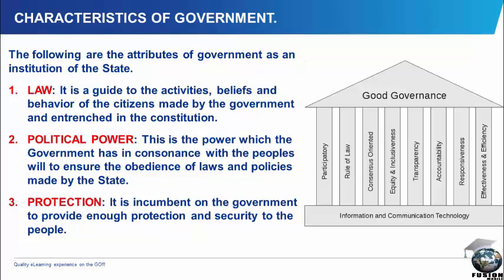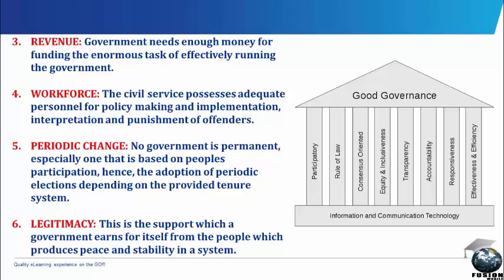Thirdly, we have protection. It is incumbent on the government to provide enough security and protection to its people. This the government does by using the police and all other state security agencies, which is aimed at ensuring a government or a state where there is free press, that everybody has his say in the politics of the state. We have revenue as the next one.